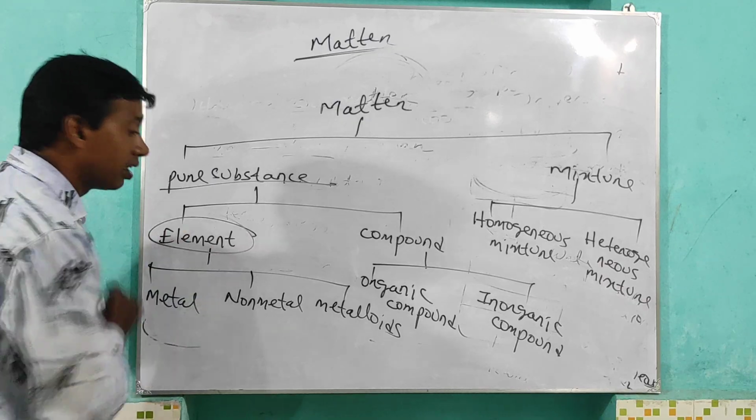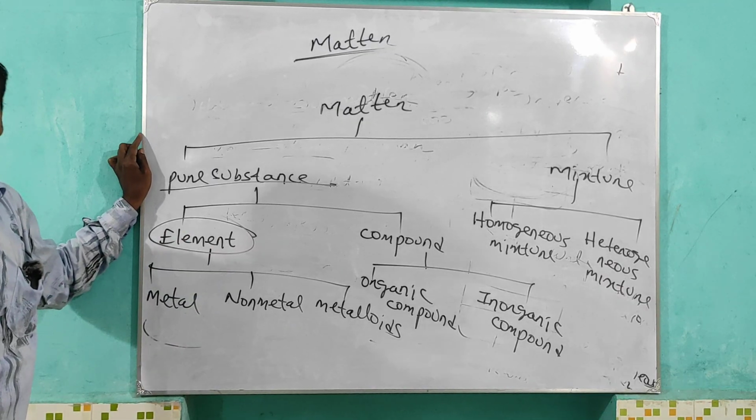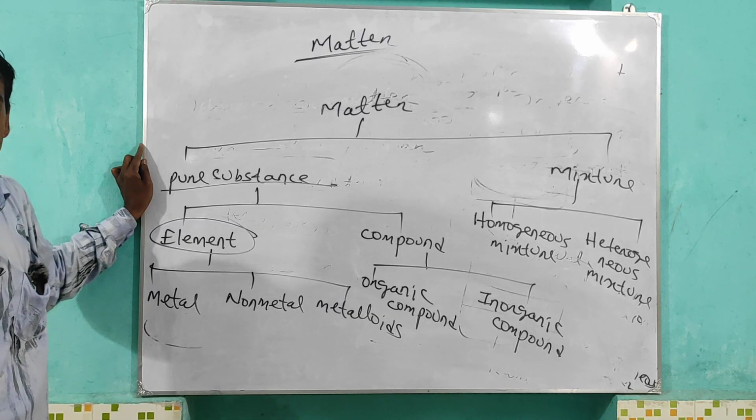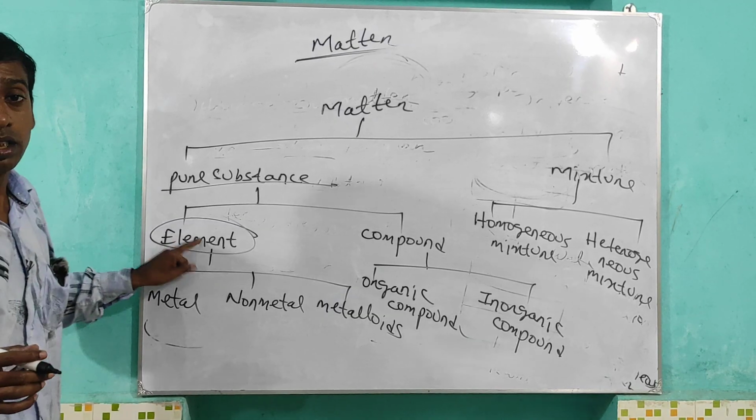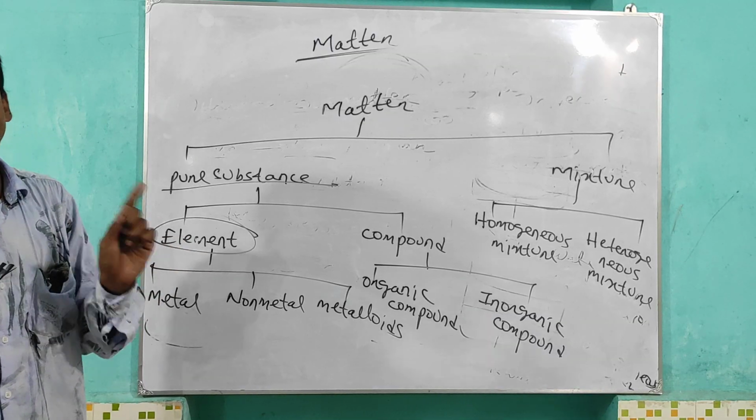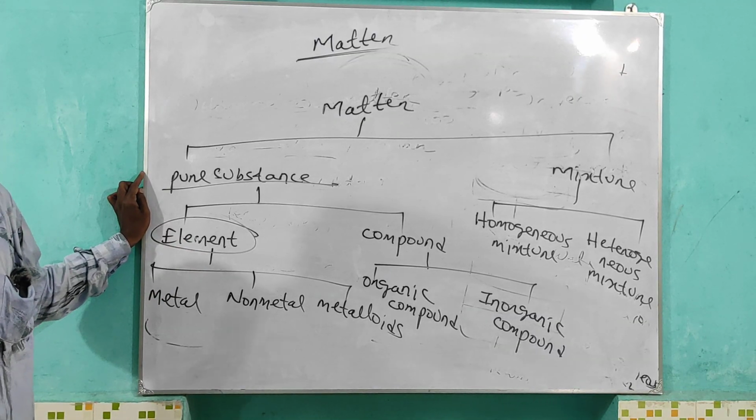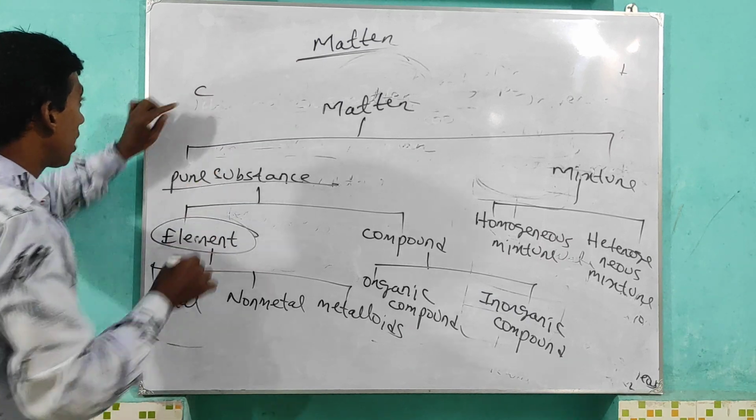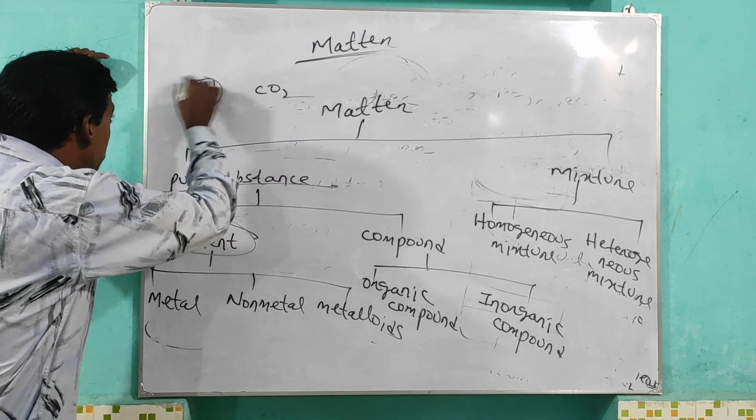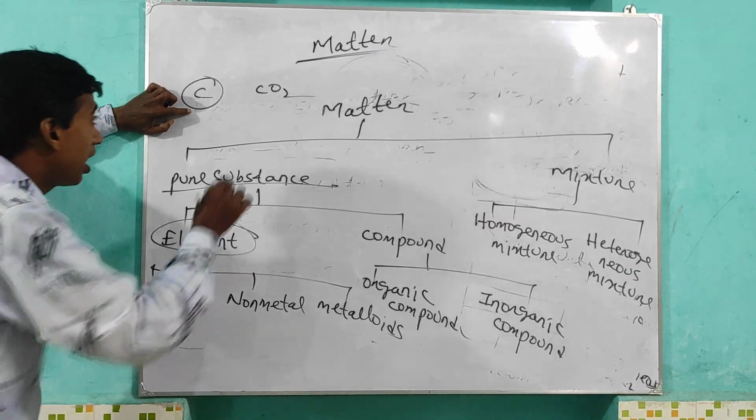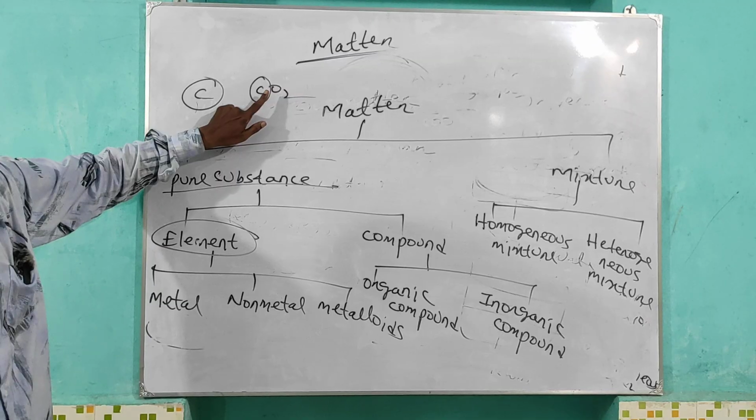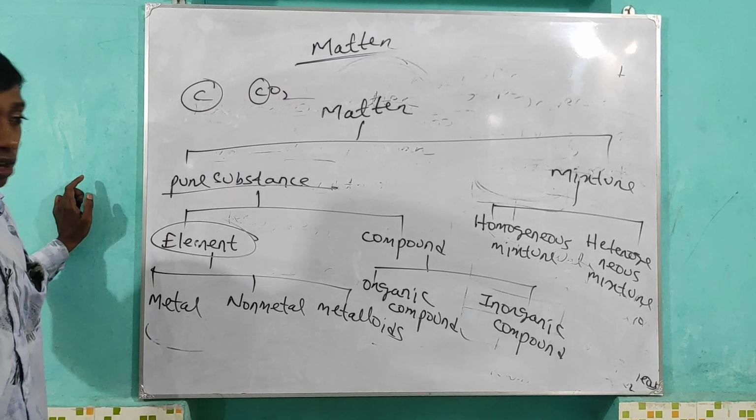So what is element? In the universe, in nature, the smallest particle is called an element, which may or may not exist independently. For example, this is carbon, this is carbon dioxide. Carbon is found in the free state, but here also carbon is present, but not in the free state. It is in the combined state. So this is called element.